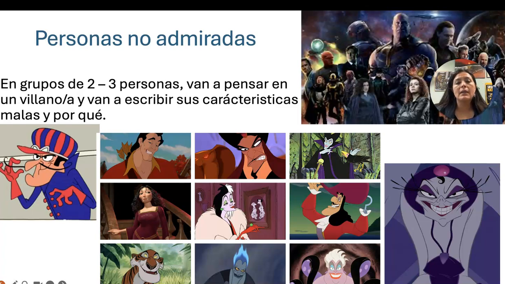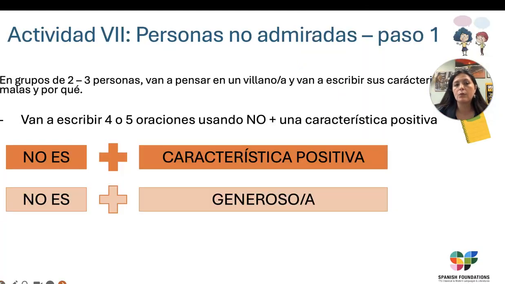Personas no admiradas. So, we're going to take a look at some of the Disney movies, villains. As you can see here, we see Gaston, Jafar, Cruella, Hades, the Queen, and Ariel. And you are going to write a few sentences about the characteristics of these characters. Okay, so let's take a look at how you're going to do that. All right, so remember, this is activity 6.